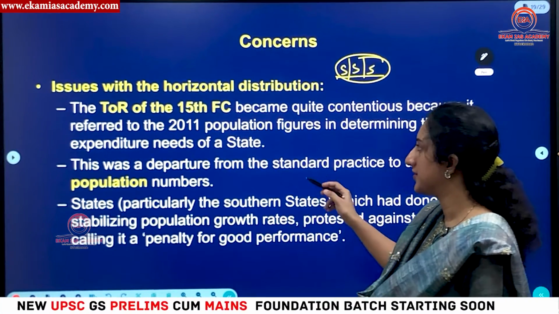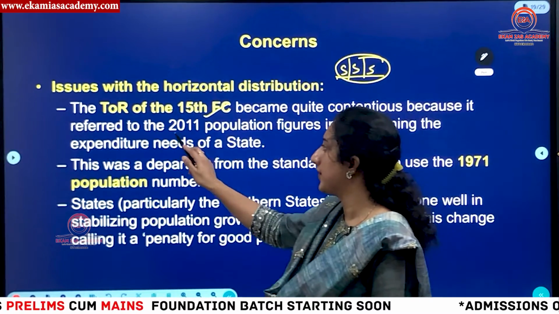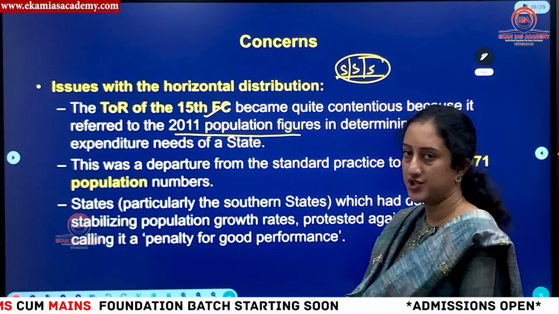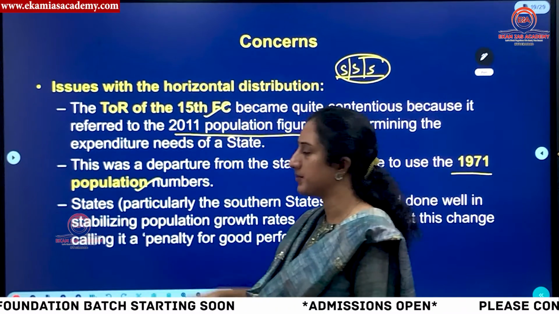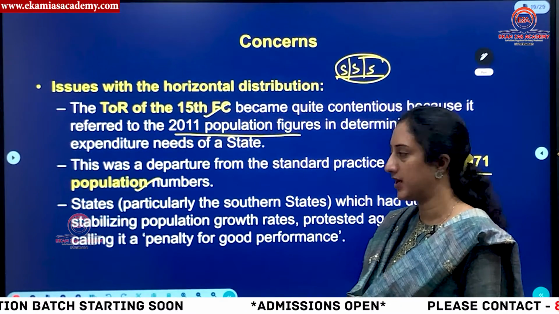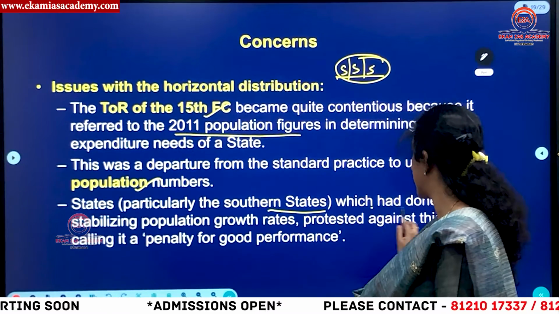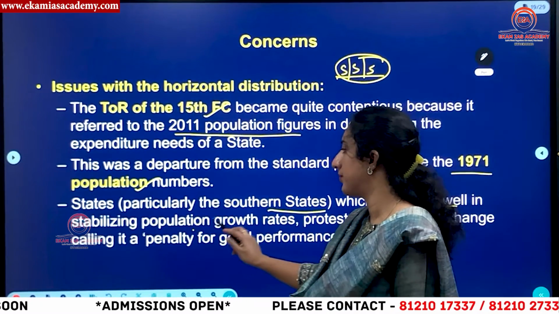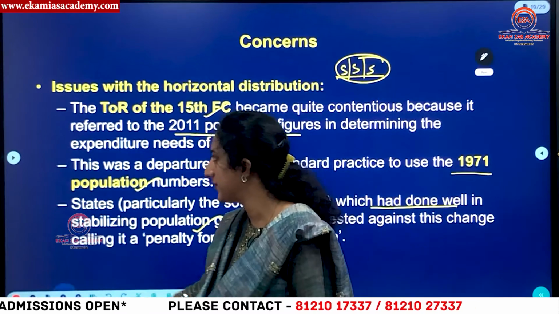Okay, so all these things are the issues faced by the 15th Finance Commission, because of the 2011 population census. Then if you see, they have departed from the 1971 census. Earlier commissions have taken the 1971 census, and the southern states, which have done well in stabilizing population, call this a penalty for good performance. That is why it was criticized.